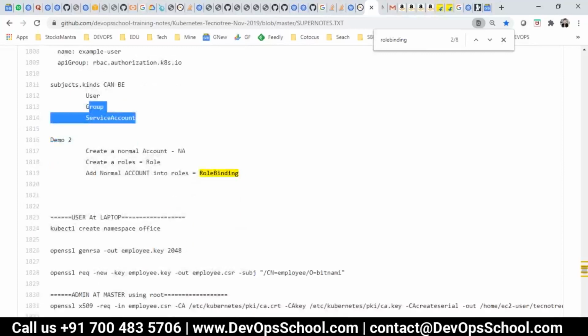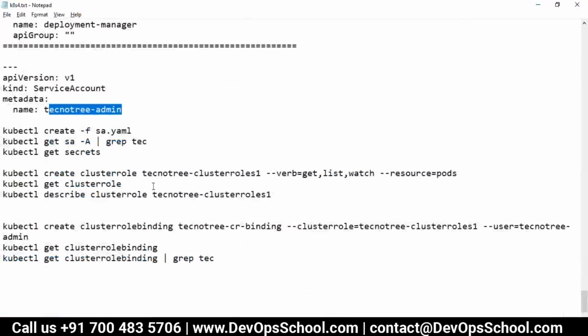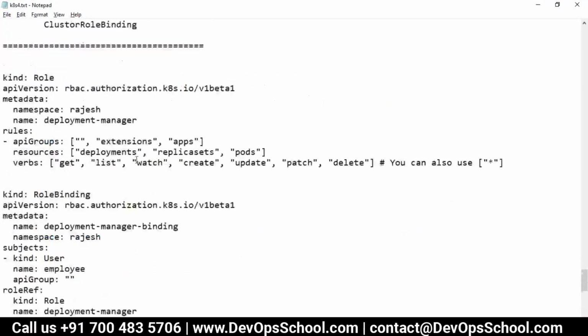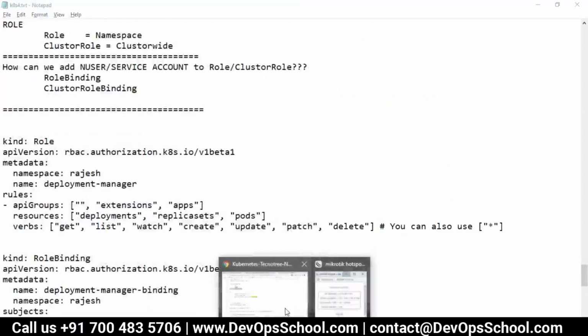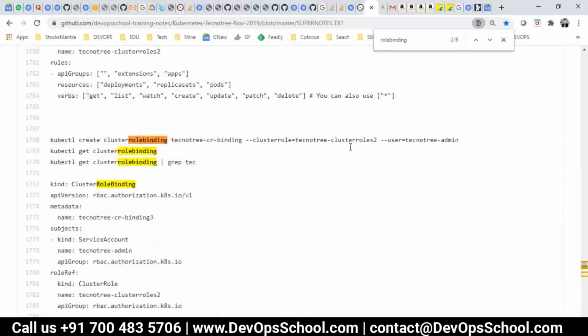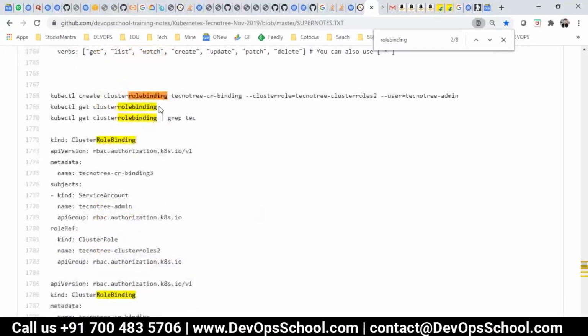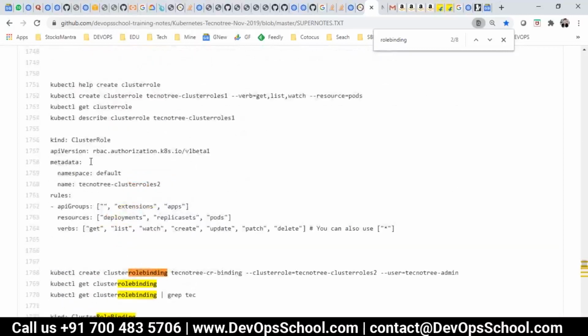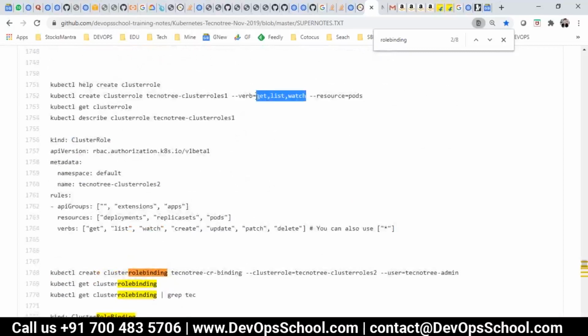Now this user will get access to the entire cluster, and he will get access to get, list, watch.